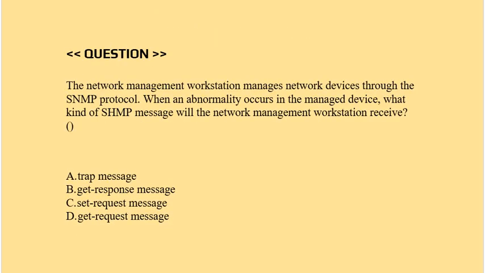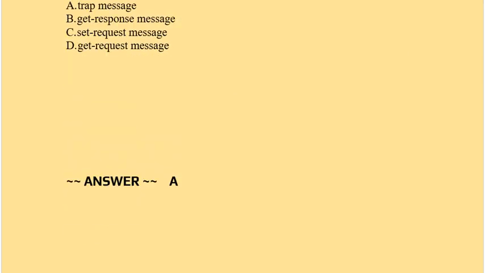Question: the network management workstation manages network devices through the SNMP protocol. When an abnormality occurs in the managed device, what kind of SNMP message will the network management workstation receive? Option A, trap message. Option B, get response message. Option C, set request message. Option D, get request message. Correct answer is option A.